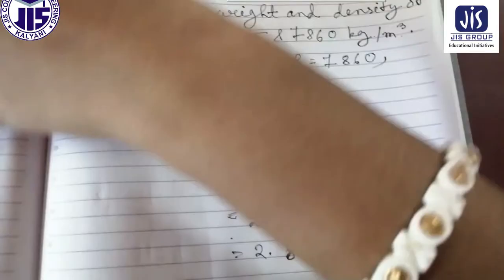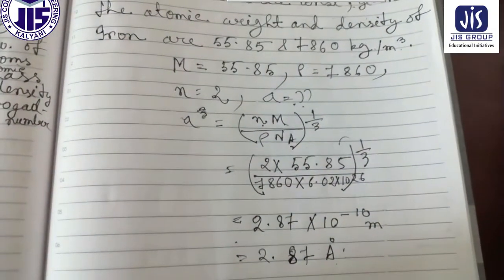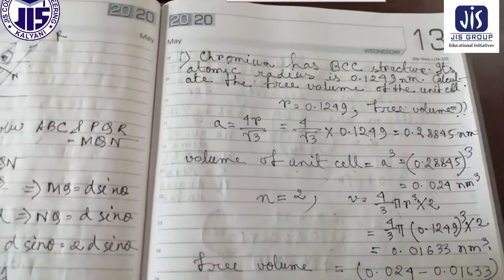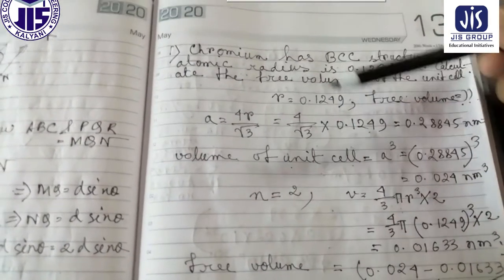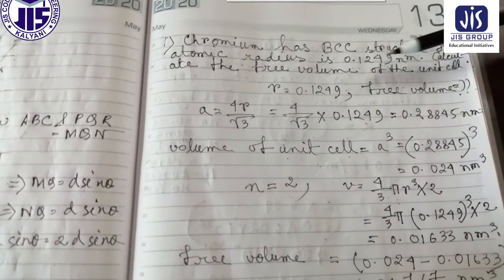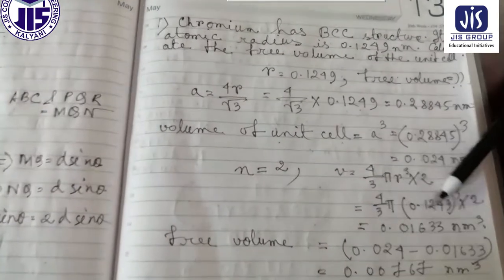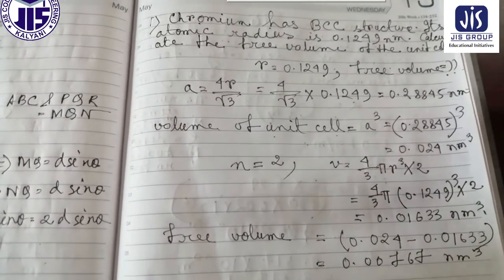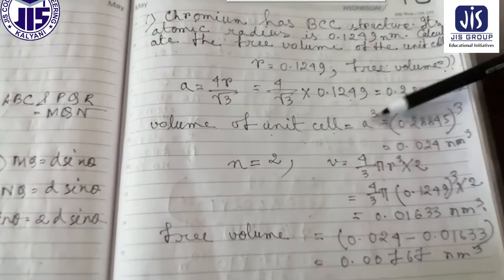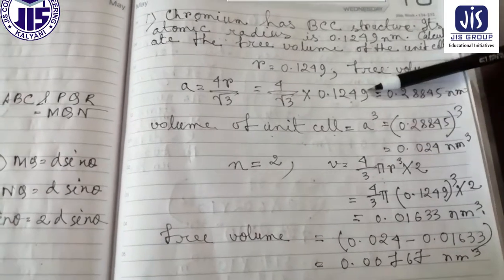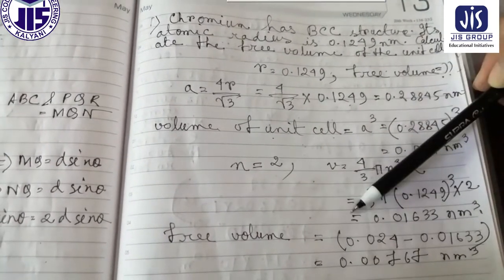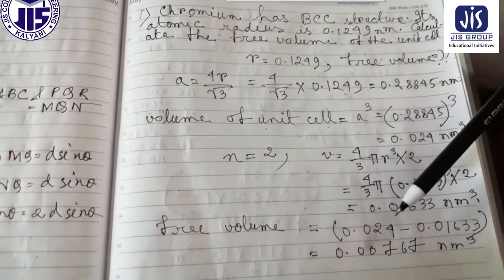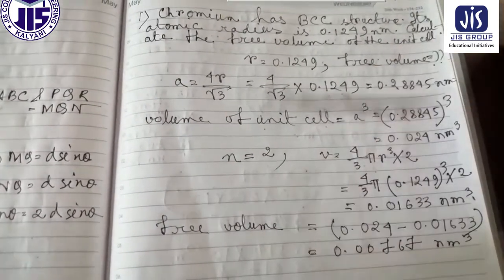Now today if we recapitulate, first we started with this numerical where we had to calculate the free volume. To calculate the free volume, we first have to find out the volume of the unit cell, and then the volume occupied by the atoms. Then if you do the subtraction, you can get the free volume of the unit cell.